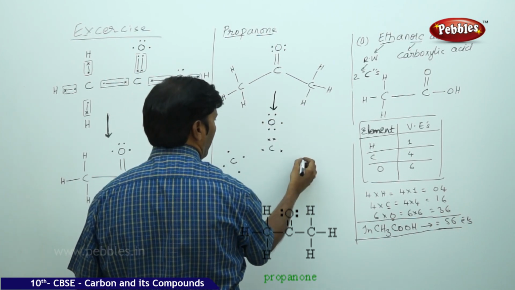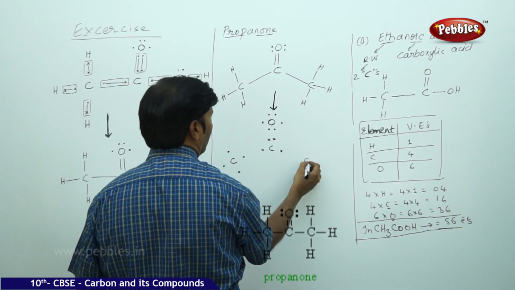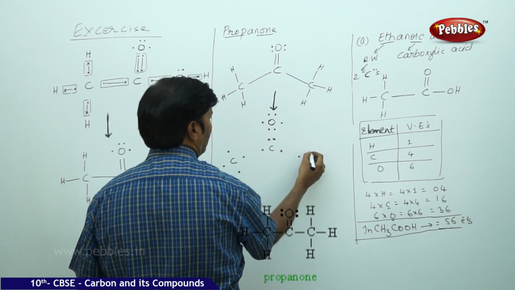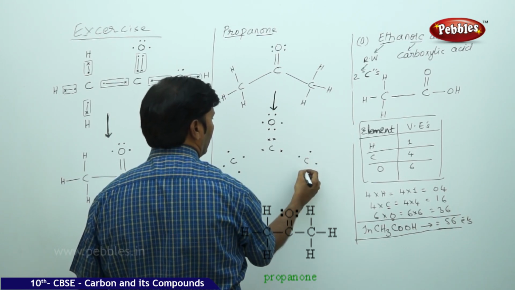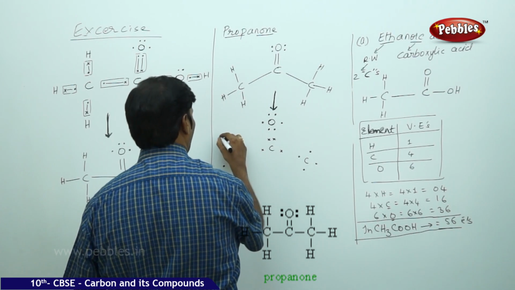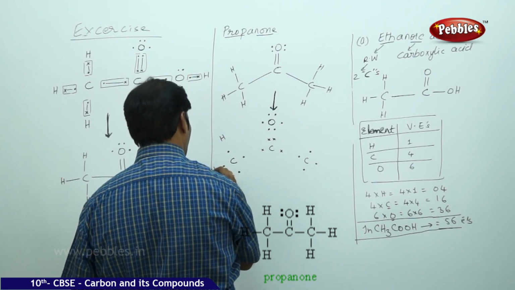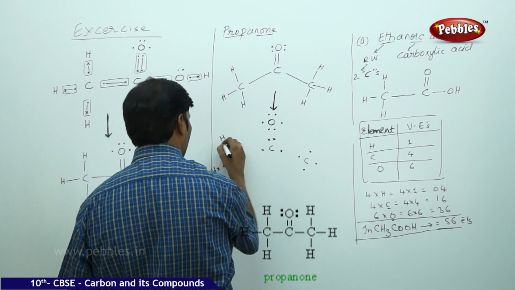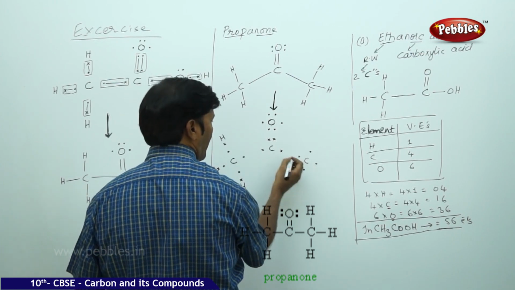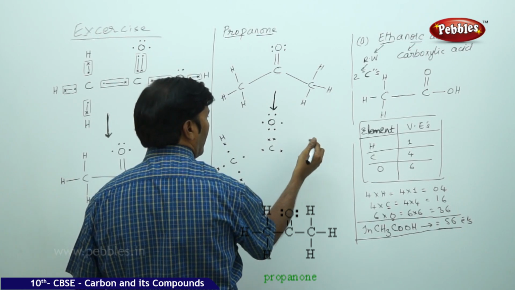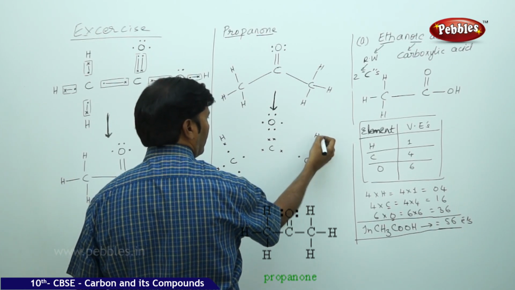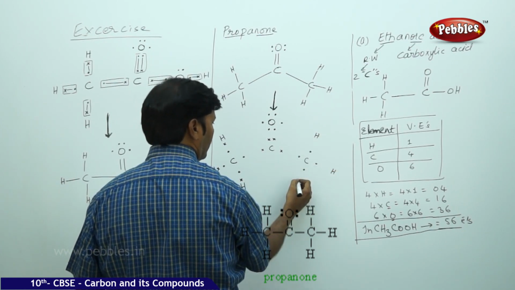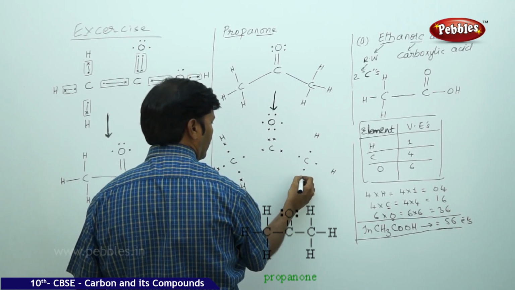Then take another carbon, 1, 2, 3 and 4. Here you mark 1 hydrogen each.